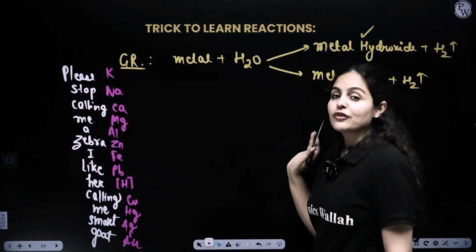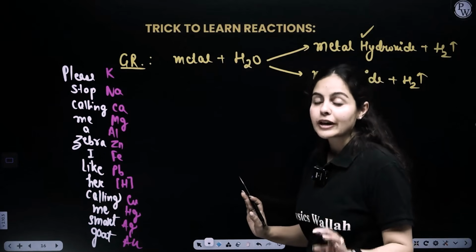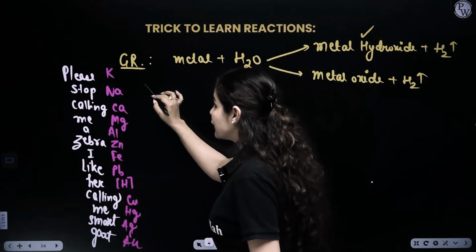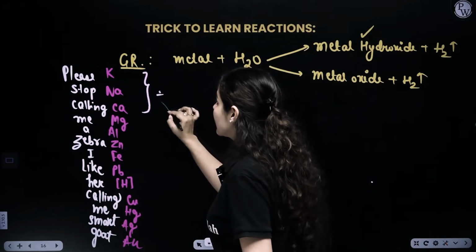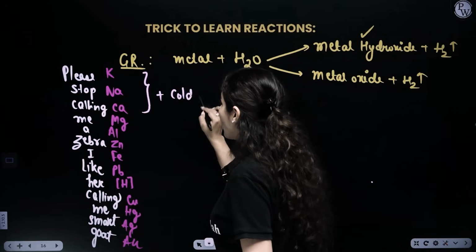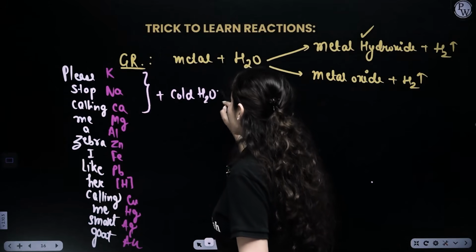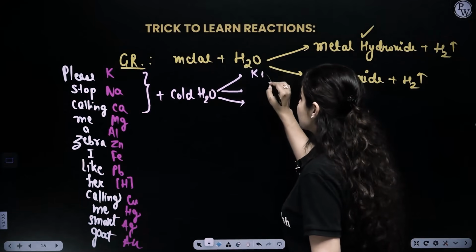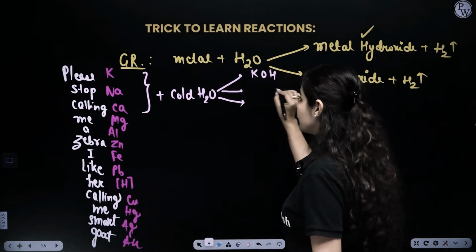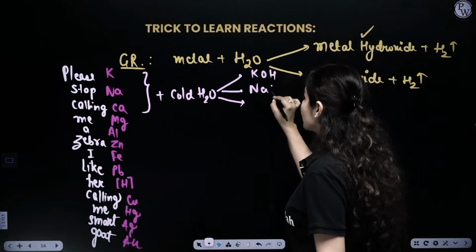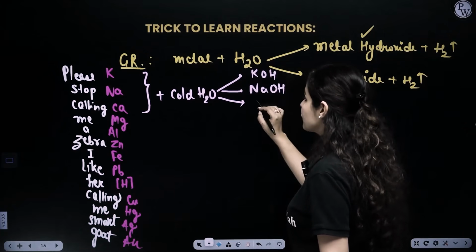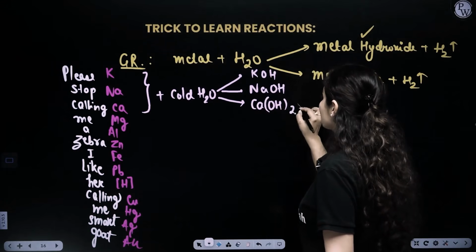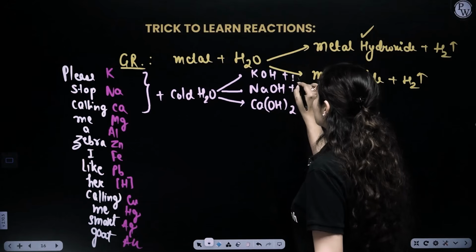Now listen to me very carefully. Simple way to learn a reaction. Potassium, sodium, calcium, the first three metals, react with cold water only, and they form the hydroxide of the metal. Potassium on reaction with cold water gives potassium hydroxide. Sodium on reaction with cold water forms sodium hydroxide. Calcium on reaction with cold water forms calcium hydroxide, plus hydrogen gas.